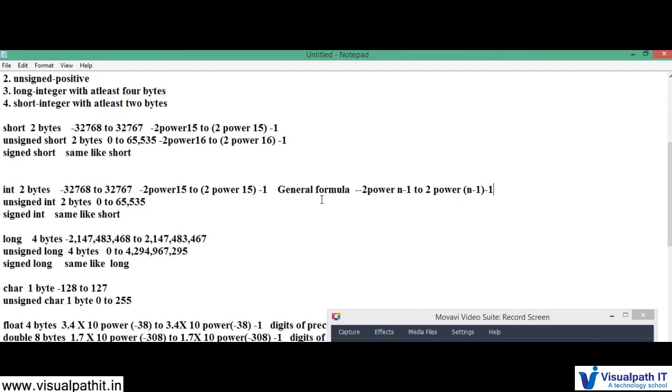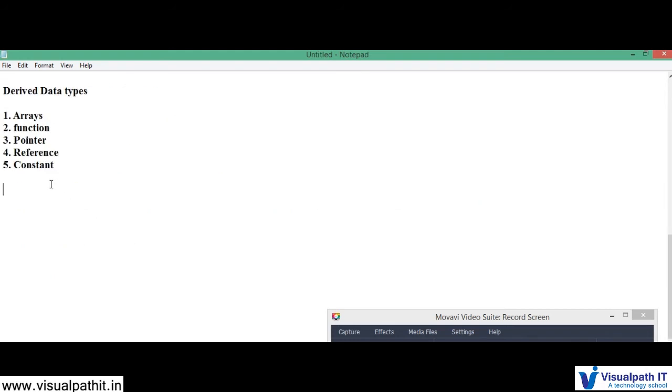Now we'll go to variables. What is called a variable? You must know what a variable is. Every data type that we have, we'll be using in variable declaration. A variable is a name of a memory location, which means we are giving a name to the memory location.